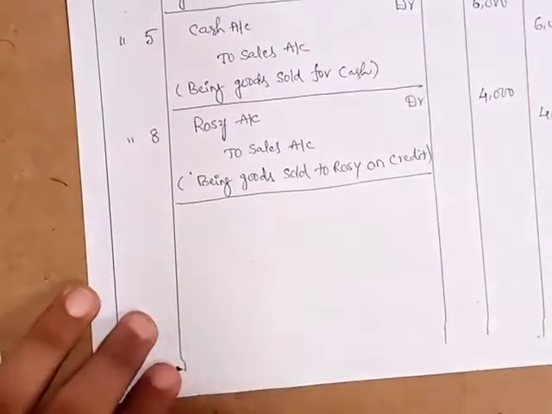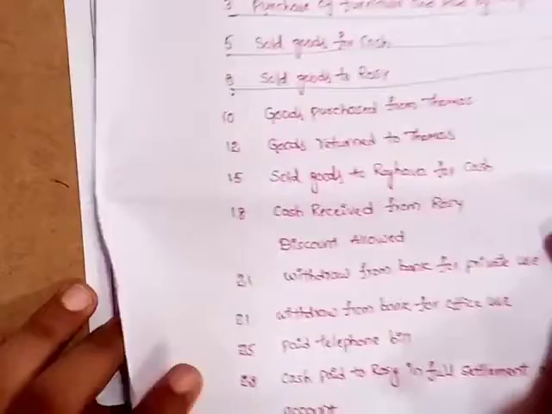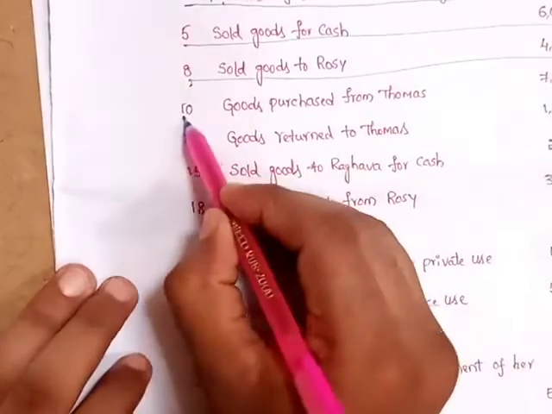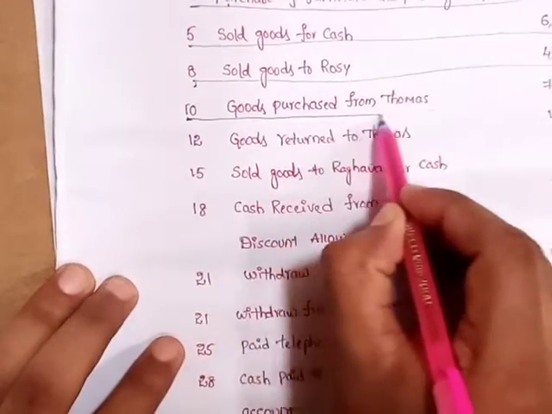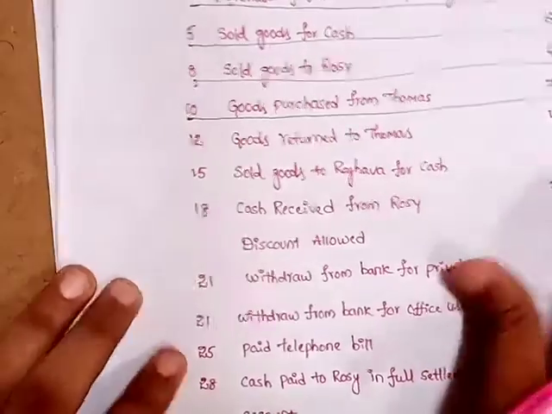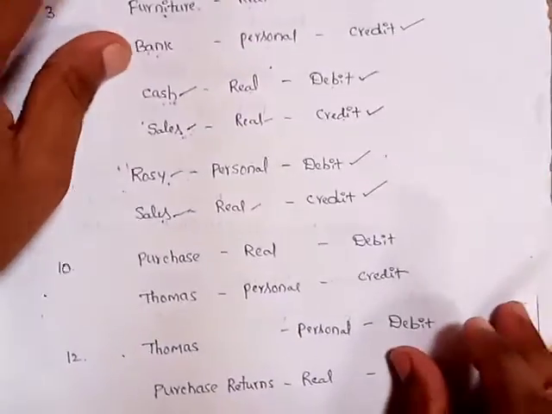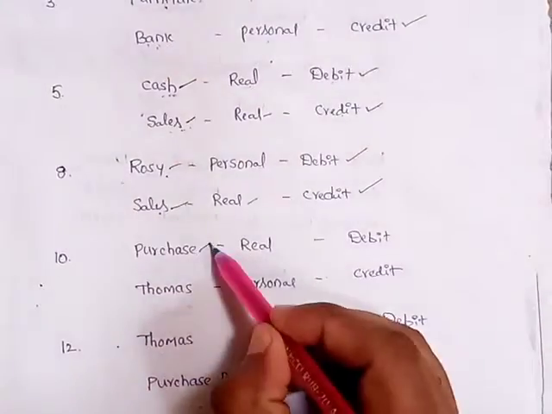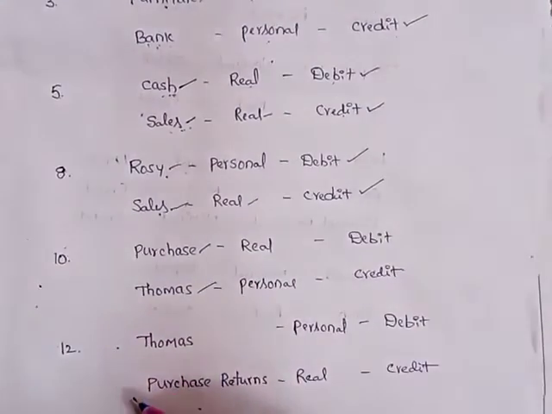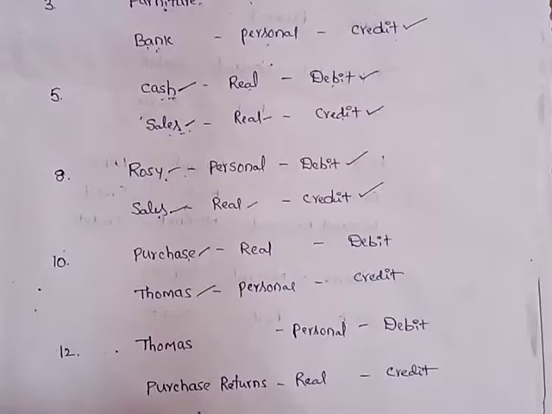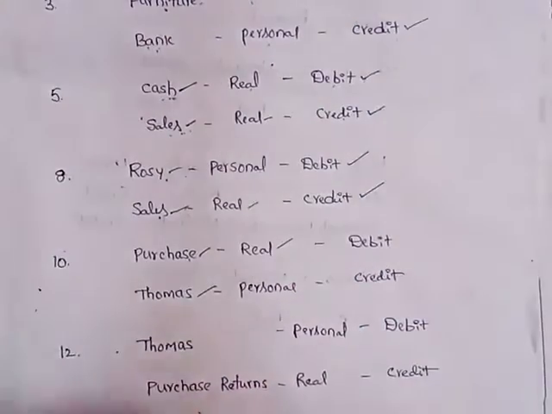Next transaction, 10th March 10th, goods purchased from Thomas. In this transaction, two accounts are involved. One is purchase, second one is Thomas. Purchasing goods. Goods are assets, that's why real account, and Thomas is a person, personal account.